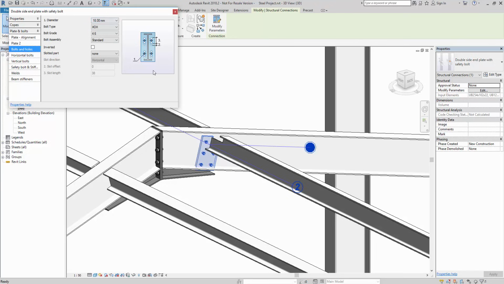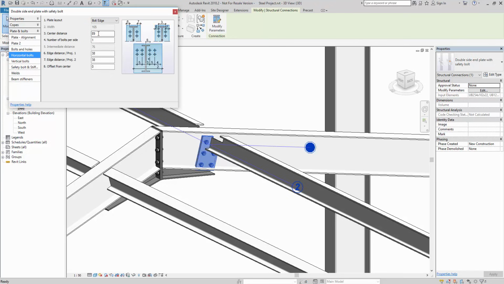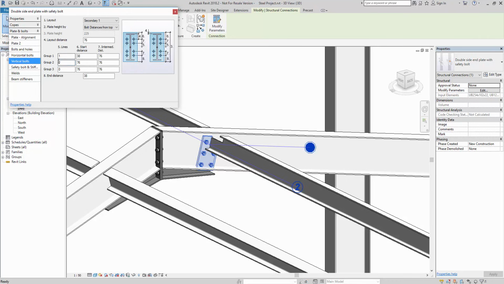Let's go with a 16. Let's keep it pretty constant throughout. Horizontal bolts, so they centered. Let's go with a total projection of 150. 75 vertical bolts, and I'm just going to set it to 1. And we can say the layout distance.